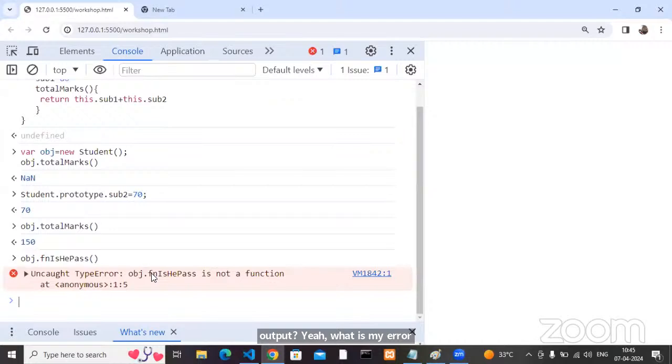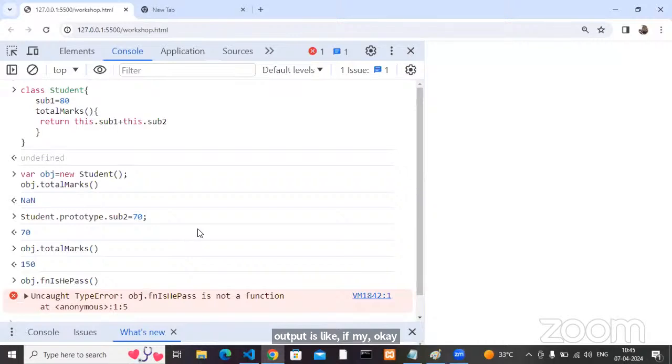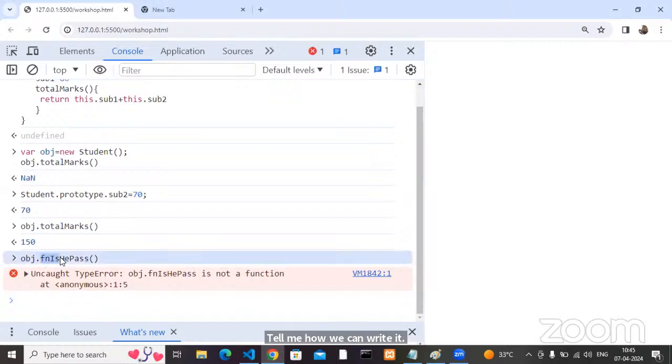Perfect. But I want the output such that if my total marks are greater than 100, I can say it is pass, otherwise fail. I want that output. Tell me how we can write it. Inside my object, is the function isHePass there or not? Not there. So it is undefined.